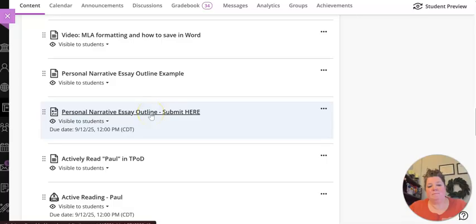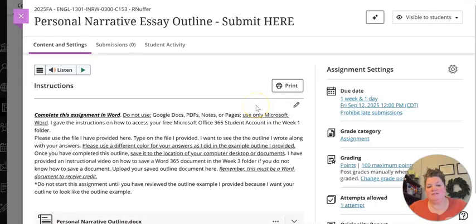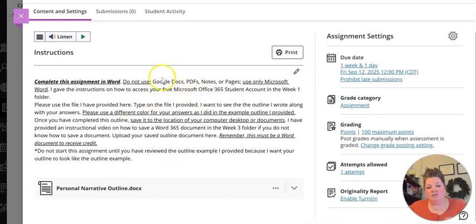Here is where you're going to submit the outline, and this is also where the template is. So here are your instructions, and then this is that personal narrative outline. So you can open this up. It'll be a Word document, so you'll have to have Word open, and you can copy and paste or just start using this document as it is. Remember that your answers should be in a different color font.